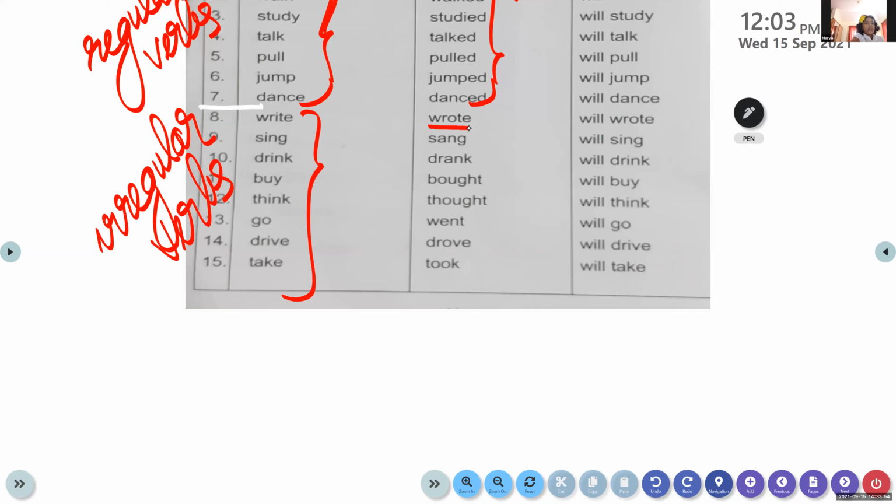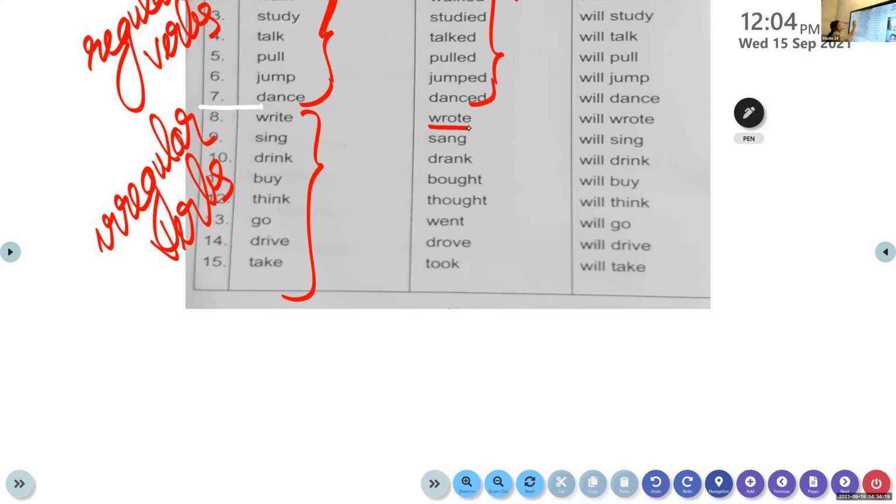Have you understood? Those verbs are called irregular verbs because we can't add d or ed to the base form in order to make it into the past tense. The form completely changes.